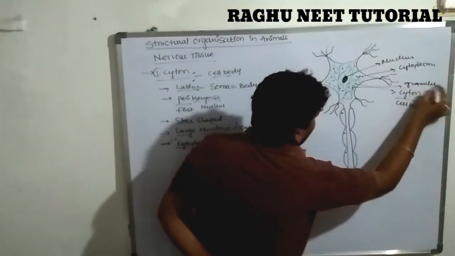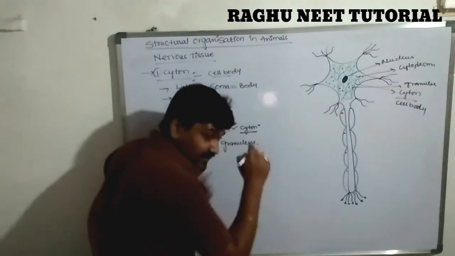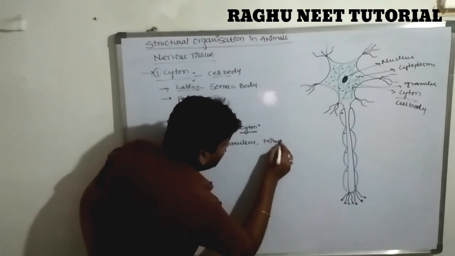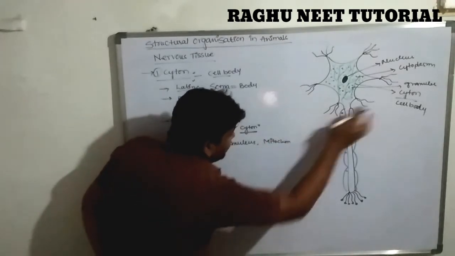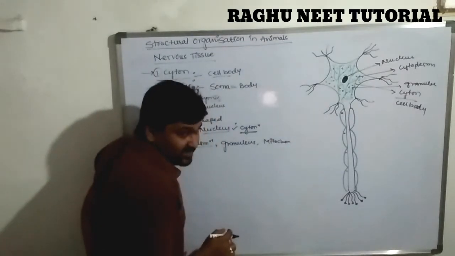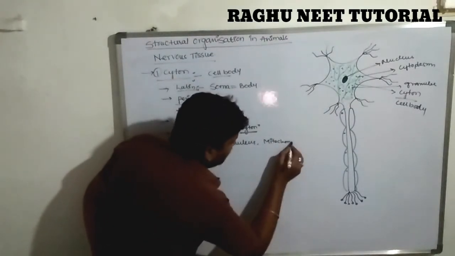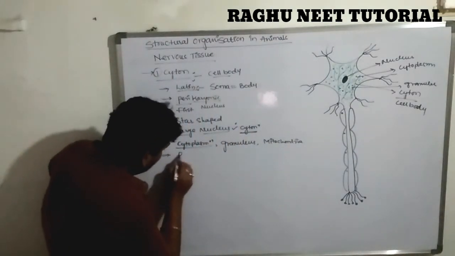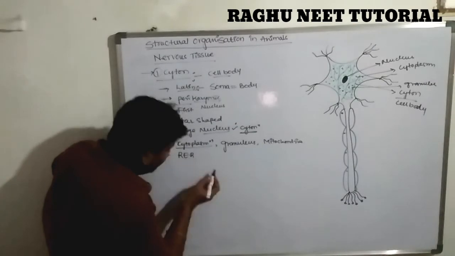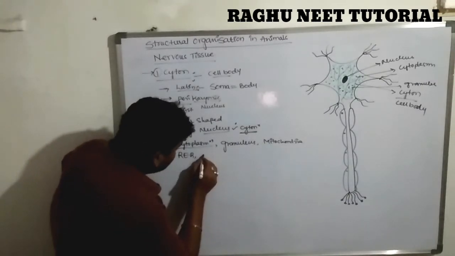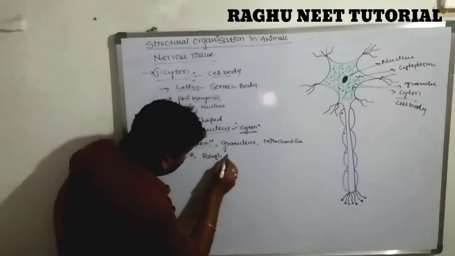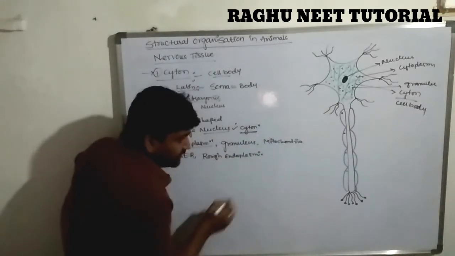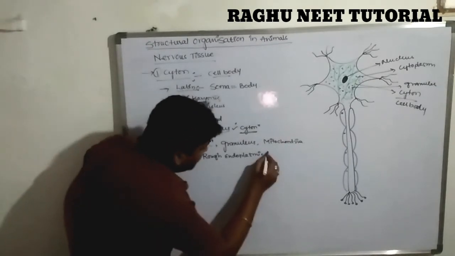Along with the granules, what else is there? Mitochondria. They are located in the cytoplasm region of the cell body. Then there is the RER, the rough endoplasmic reticulum. The cytoplasm contains rough endoplasmic reticulum.